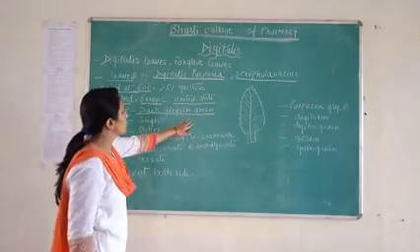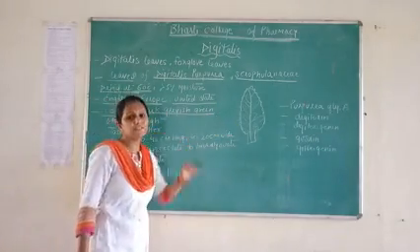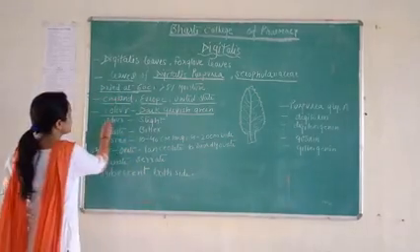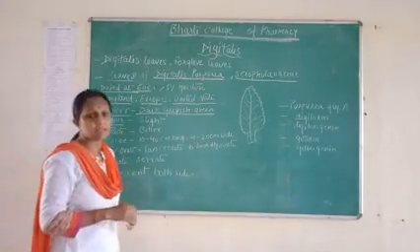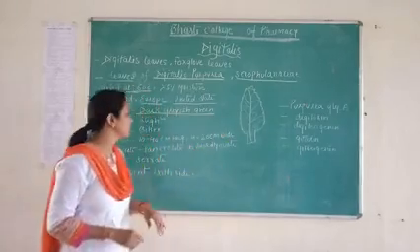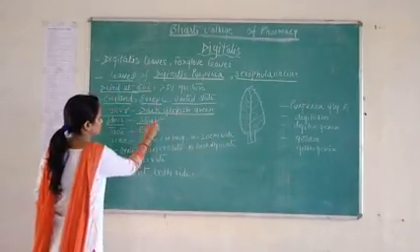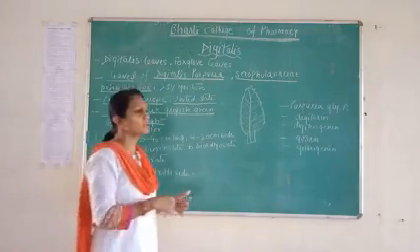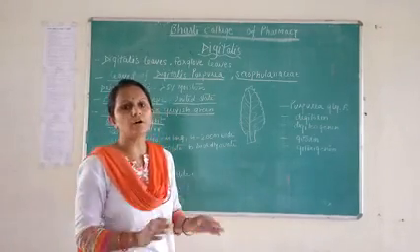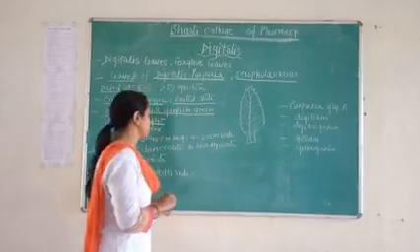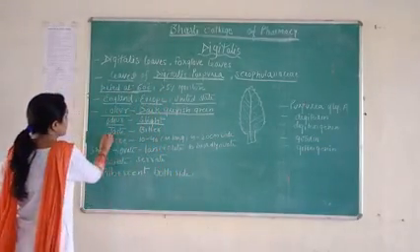Next we go to the odor of the leaves. Odor means smell. The smell of the digitalis leaf is slight, which means not strong, slightly odorous. The next point is taste.